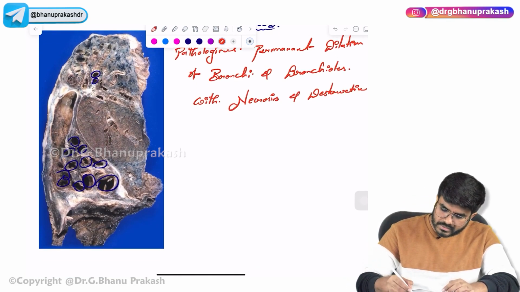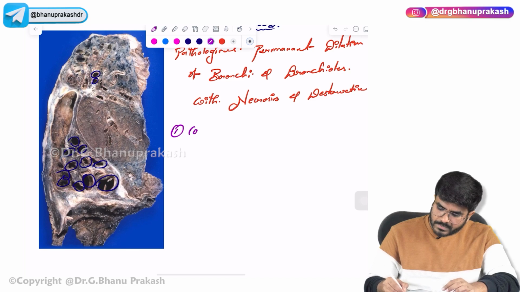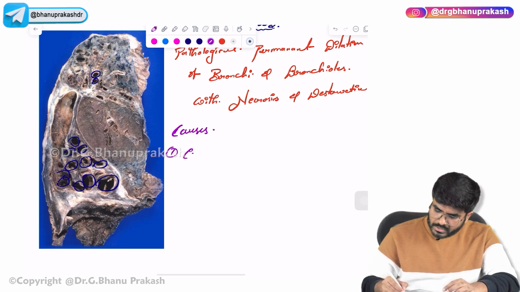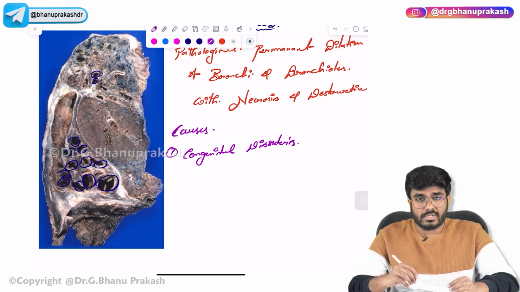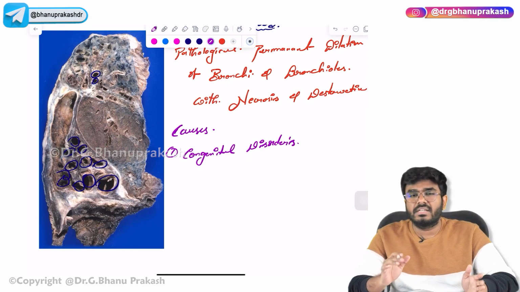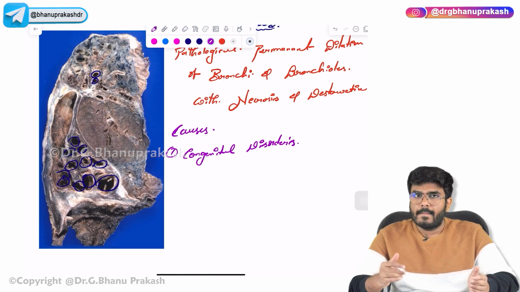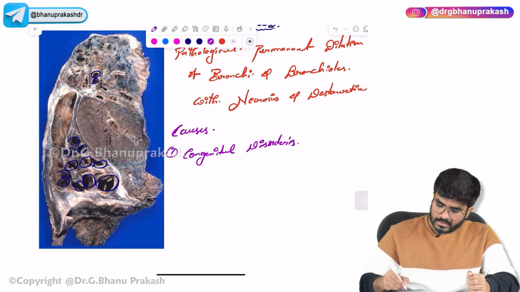What are the causes? Why bronchiectasis? This is important. Causes. Number one cause might be congenital disorders. Certain congenital disorders, present by birth itself, can lead to bronchiectasis.